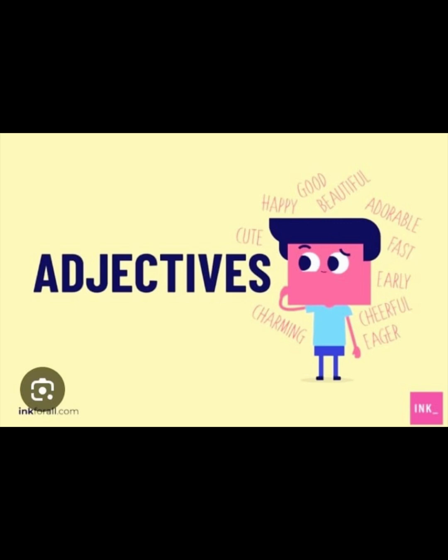So you have a noun like girl. Now we have a noun like man. We'll say he is tall.